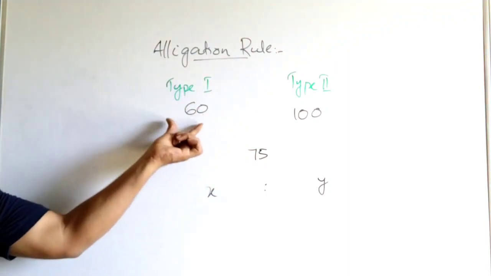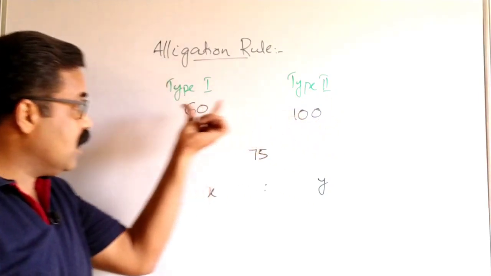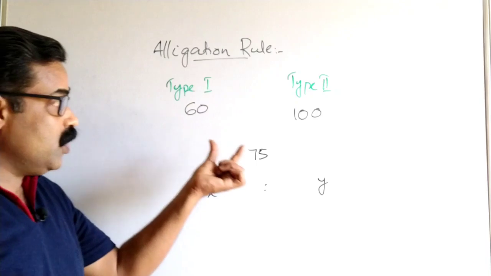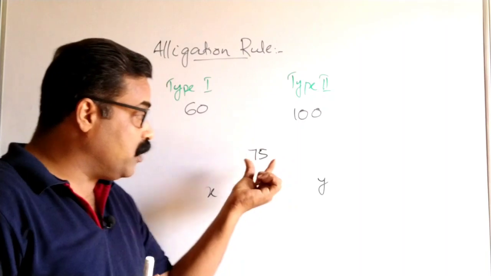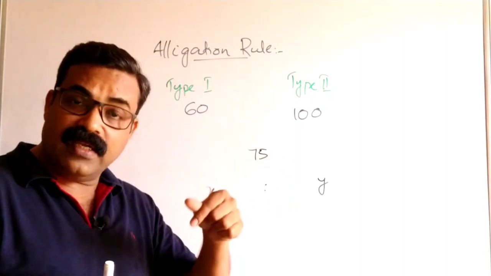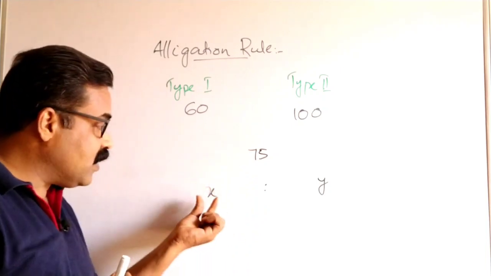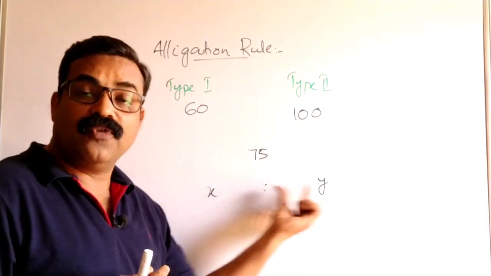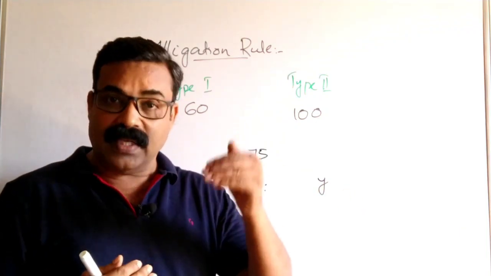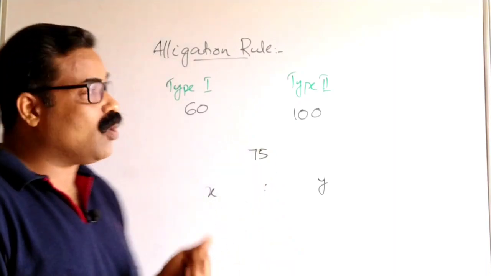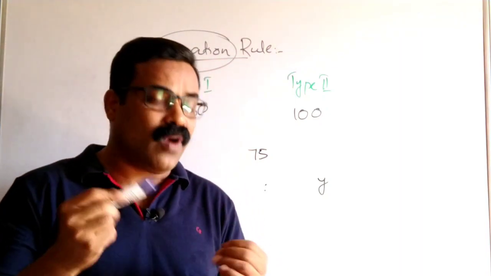Type 1 mangoes are cheaper, type 2 mangoes are costly. Here it is 100 rupees per kg, here it is 60 rupees per kg. After mixing, the shopkeeper will sell it for 75 rupees per kg. So the question here is, in what ratio does the shopkeeper need to mix it? We have taken that ratio as x is to y, and we need to find out that x is to y. To find this, we have a method, a rule. That rule is called the alligation rule. Now let us see what that rule is.